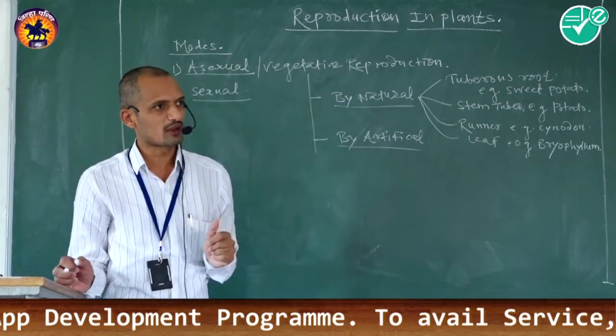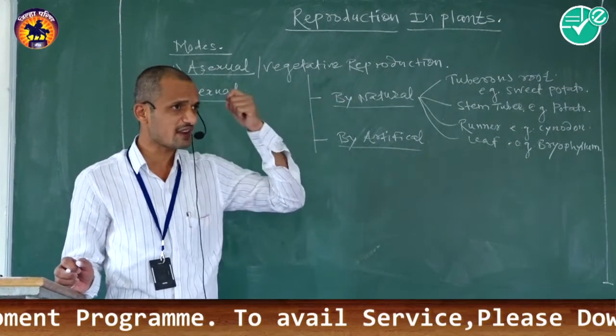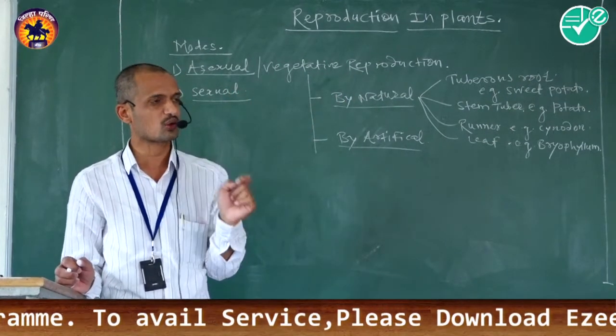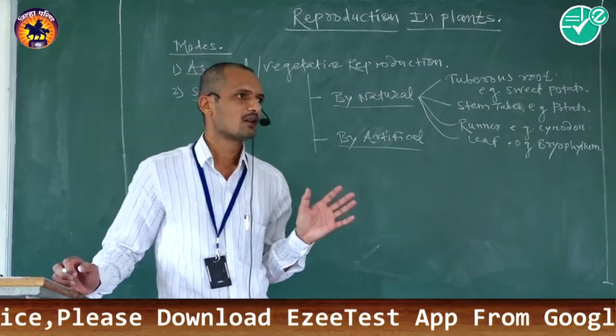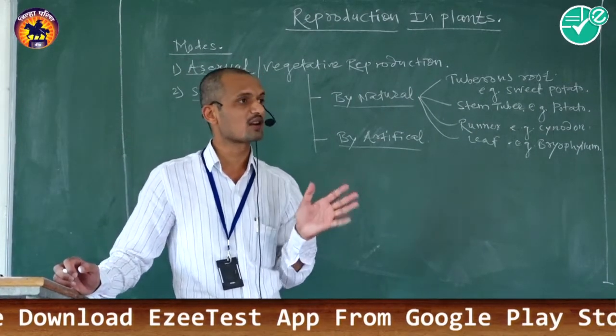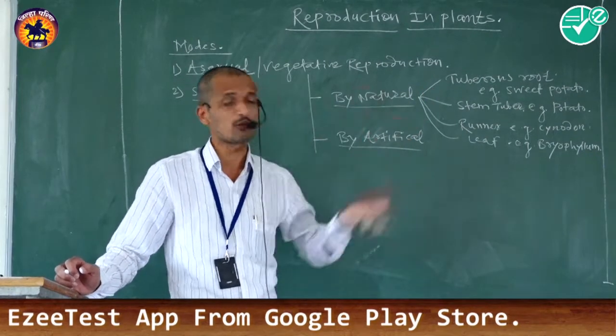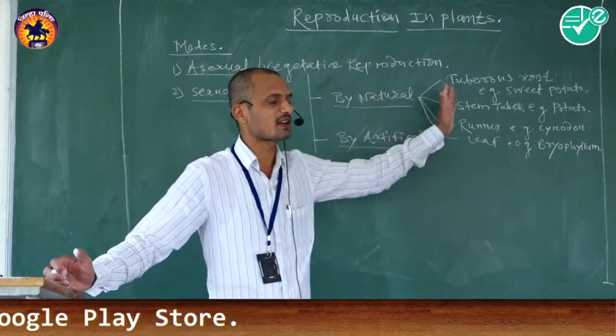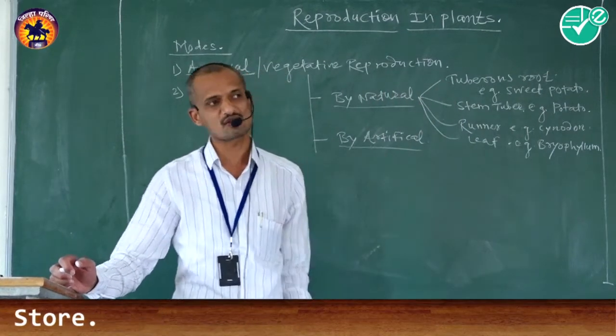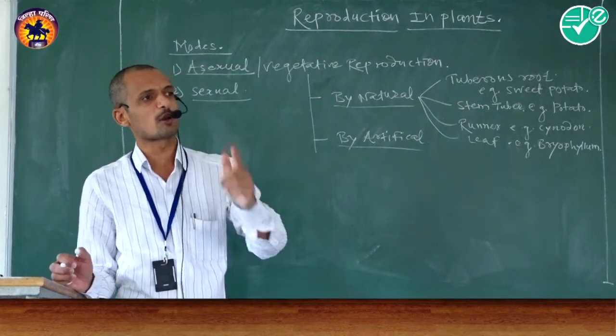Example, sweet potato. Tuberous root is an exceptional root because roots lack buds as well as nodes and internodes, but it is a specially modified root. The modification is due to food storage as well as vegetative propagation.